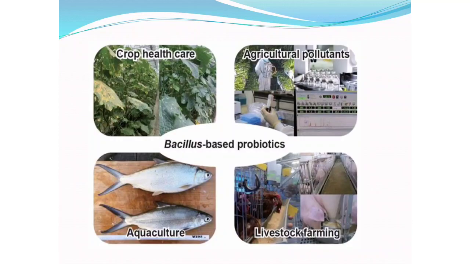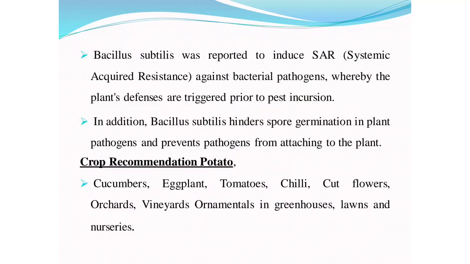In this image you see first crop health care. Bacillus subtilis is used in crop health care, next agriculture pollutant treatment, then aquaculture, and lastly livestock farming. Bacillus subtilis was reported to induce SAR, systemic acquired resistance, against bacterial pathogens, whereby plant defenses are triggered prior to pest incursion.